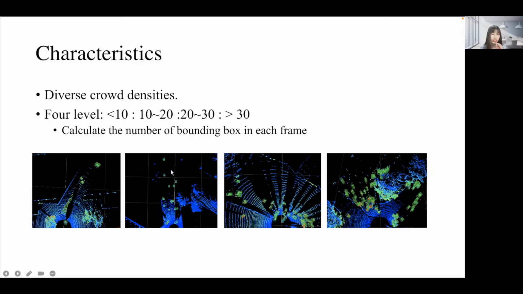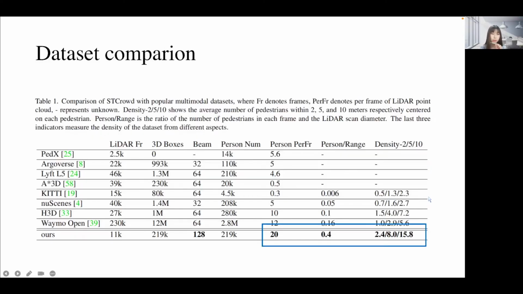Second, high density, and this is the most important property of our dataset. We divide the density level into these 4 levels, with the corresponding number of pedestrians in the frame. We compare with other related datasets in this table. Our dataset has 20 pedestrians on average, which is obviously more than others.